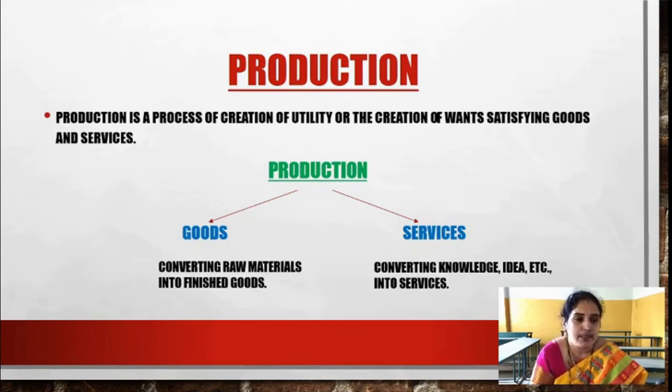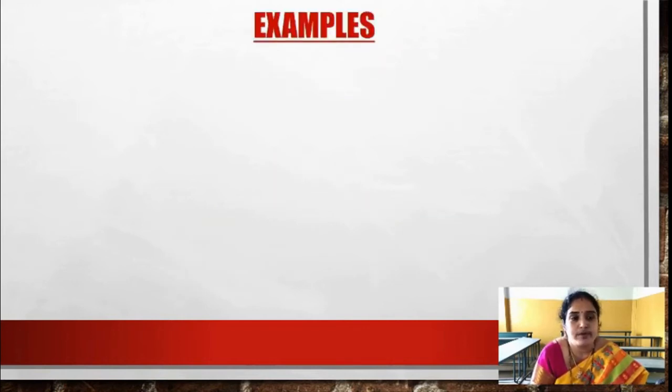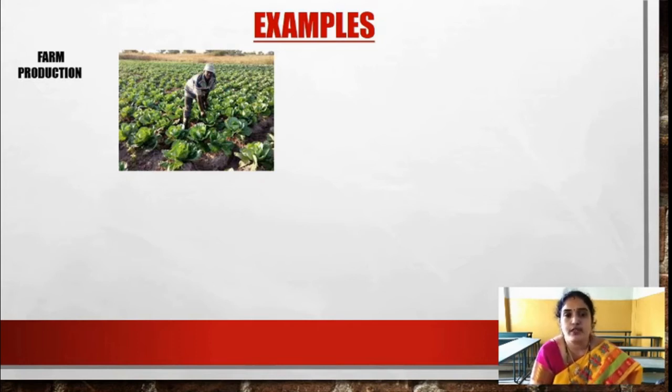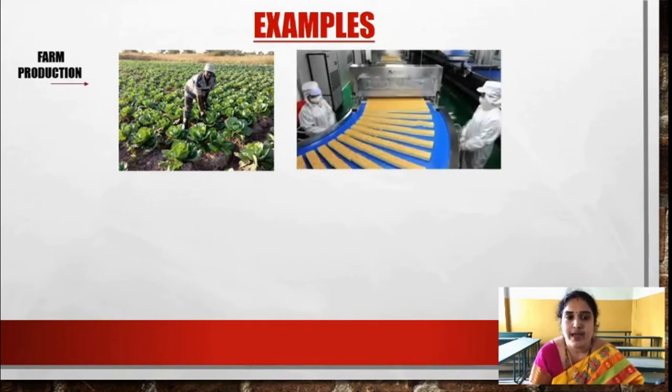Examples are, see, farm production: how people are producing goods with the use of land and labor. This is called natural production. Next we have food production. How are we producing food with the help of machines? Here also we need labor. We have capital, we have raw materials, so that we can convert the raw materials into finished goods. The food is ready to consume.